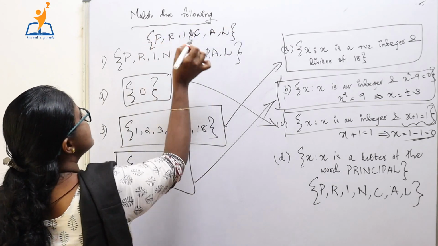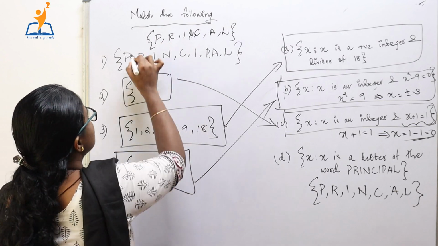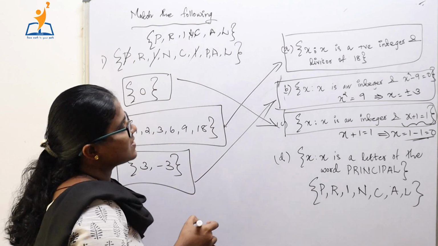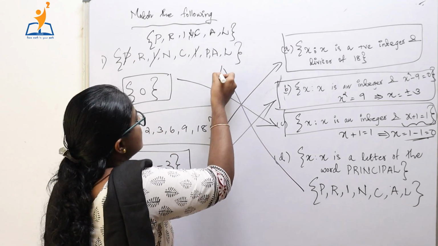This set and this set is always same. Here the P is repeated twice and I is repeated twice. So this will match with this set.